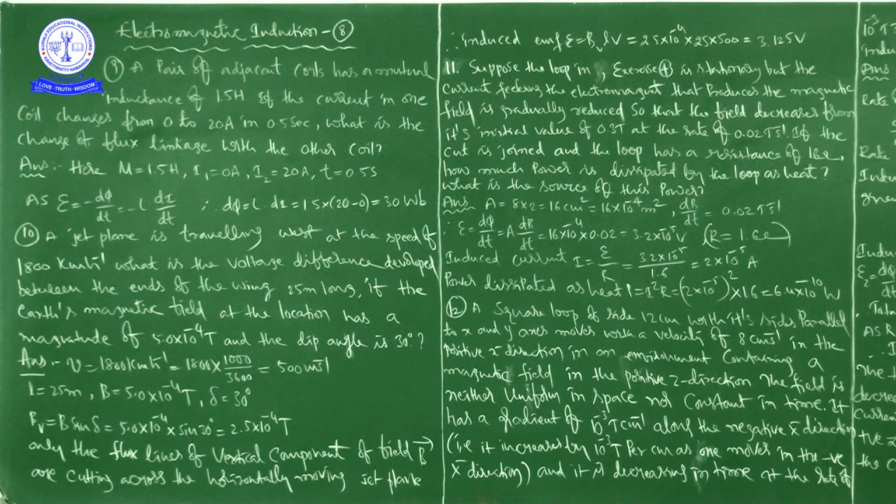In the bracket they have given that it increases by 10 to the power of minus 3 Tesla per centimeter as one moves in the negative x direction. So it has a gradient of 10 to the power of minus 3 Tesla per centimeter along the negative x direction, and it is decreasing in time.